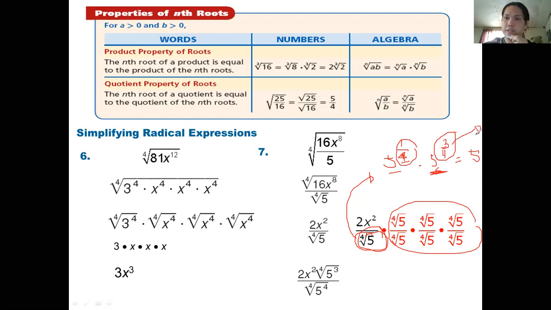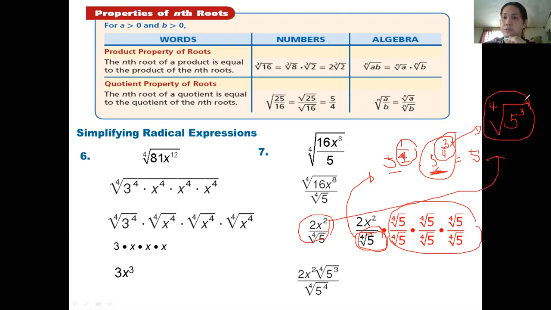You can rewrite this expression in radical form. So we can rewrite it as fourth root of 5 cubed. That's why we have to multiply both numerator and denominator by fourth root of 5 cubed.